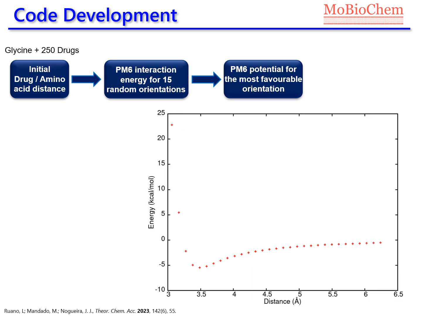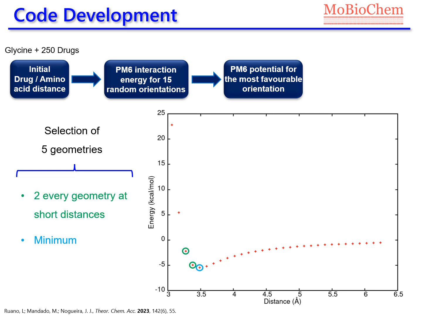we obtain the potential energy curve of the system, from which we select 5 geometries close to the minimum: the one corresponding to the energy minimum, 2 consecutive geometries at shorter distances, and 2 geometries every 2 geometries at larger distances.